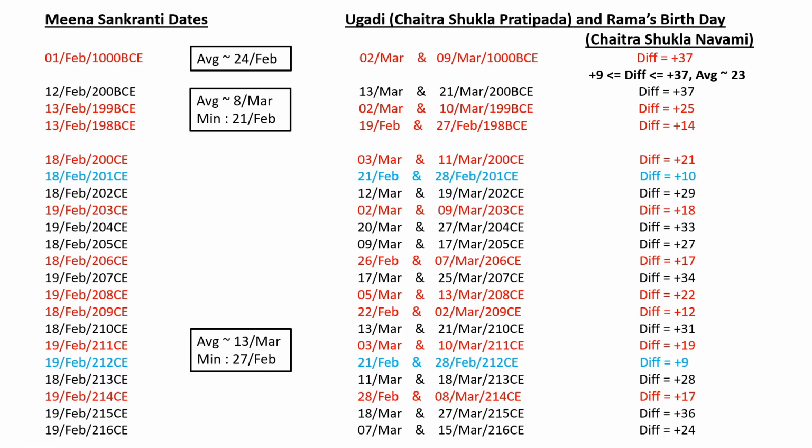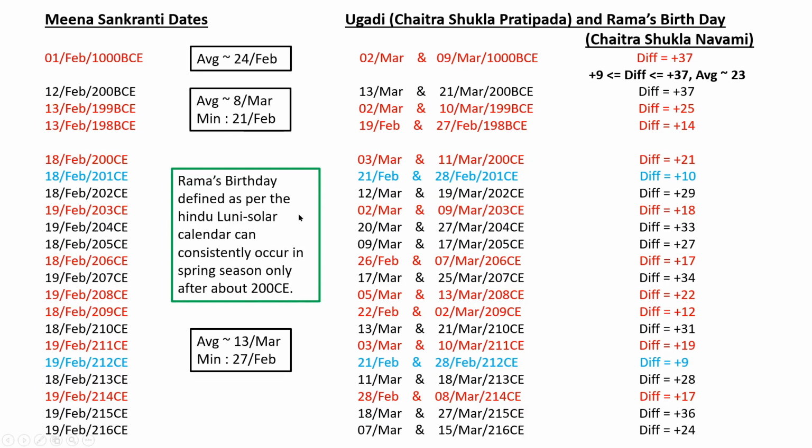So that's why it will be mentioned in the scriptures that Chaitra Shukla Navami is a spring day. It will be a typical occurrence during the time when it was imagined or pictured. That can be possible only after 200 CE. So Rama's birthday, Chaitra Shukla Navami, consistently falling in the spring season is only possible after around 200 CE, when Meena Sankranti is after about 18th February.